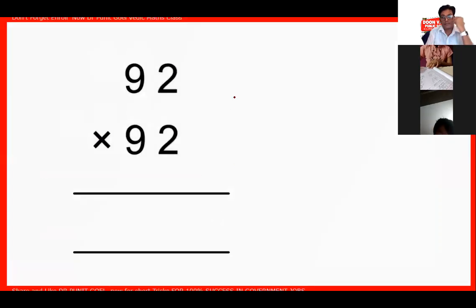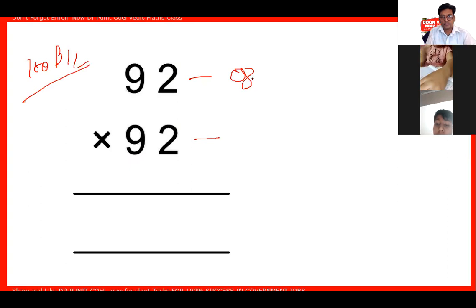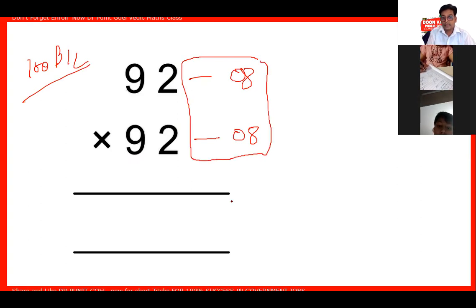Do this. Out of 100 balance, is it less or more? Less. So I will put less. That is 08. And 08 will be multiplied by 08. That gives me 64.